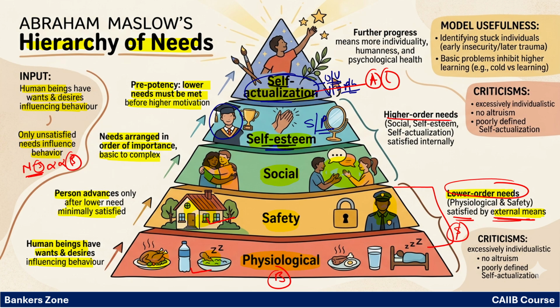Okay, next is the higher order needs. What are the higher order needs? The social need, self-esteem need, and the self-actualization. These are called the higher order needs. So they are satisfied internally. Means if you have to satisfy the higher order needs, they must be satisfied internally. Your own mind should be satisfied that you are achieving the needs.